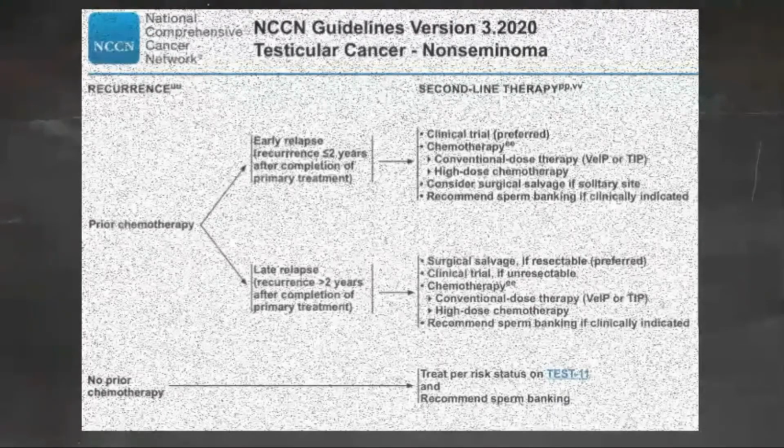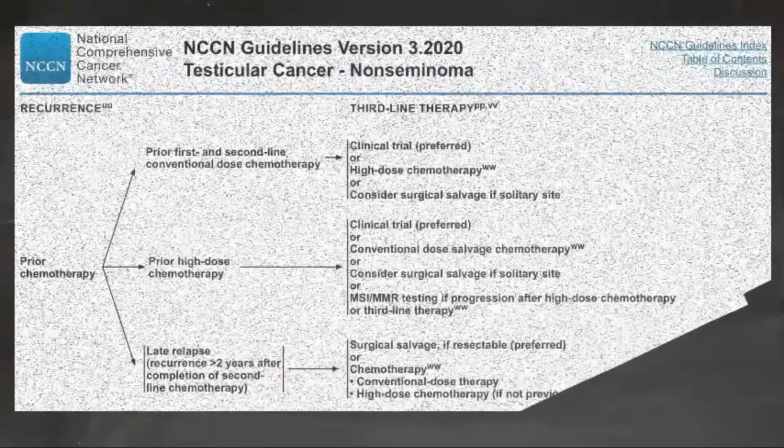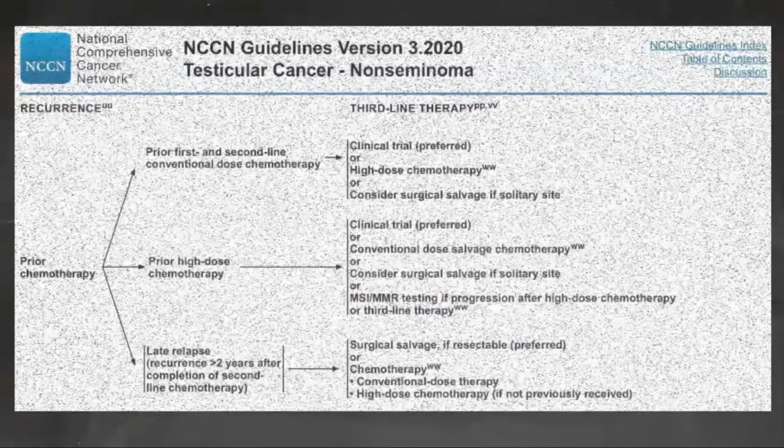Third-line therapy. Participation in a clinical trial is the preferred treatment option for patients who experience relapse following first and second-line therapy. Alternatively, patients previously treated with conventional dose chemotherapy can receive high-dose regimens or be considered for surgical salvage if the recurrent mass is in a solitary resectable site.